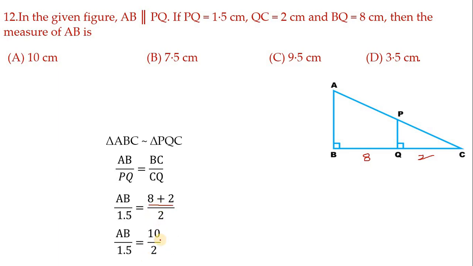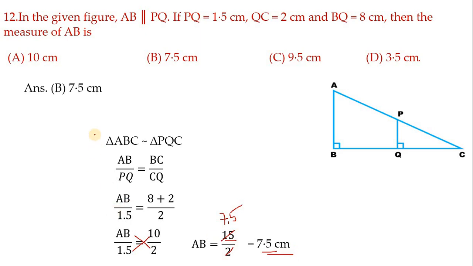Now let us do the cross multiplication, children. Directly if you do cross multiplication, you will get it here. So 1.5 into 10 is 15, and AB by 2 means 2 AB we get. Later that 2 if you transfer to this side, we get it in the denominator. Now simplify: 2 1s are 2 and 2 7s are 14, 1 remainder, put point, take 0, 10 will be there, 7.5. So the answer is 7.5 centimeter.